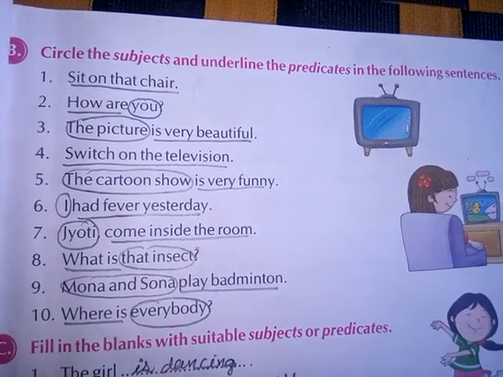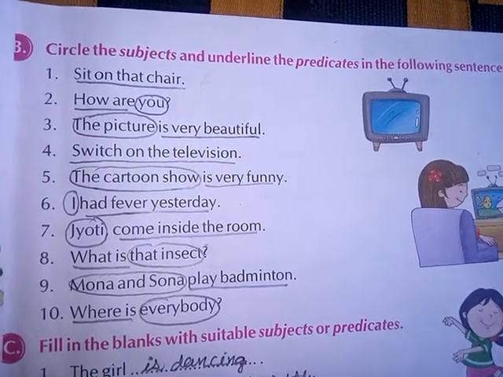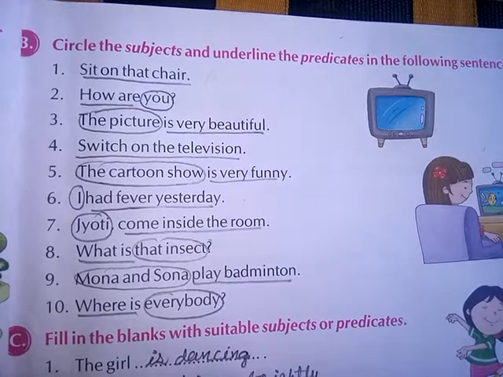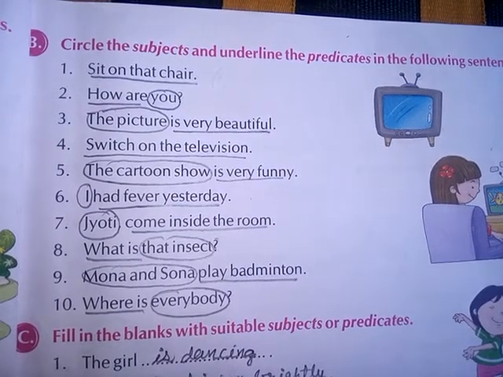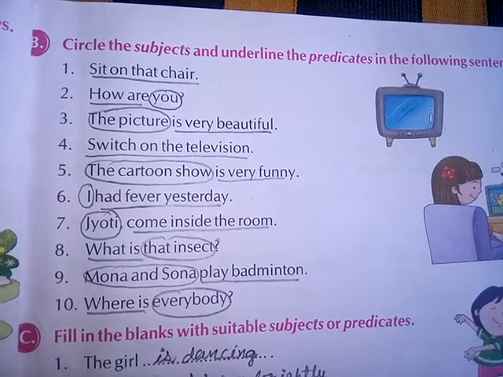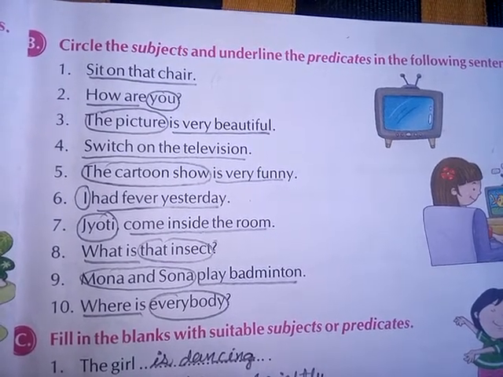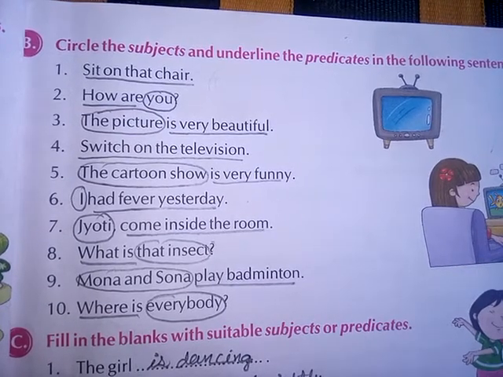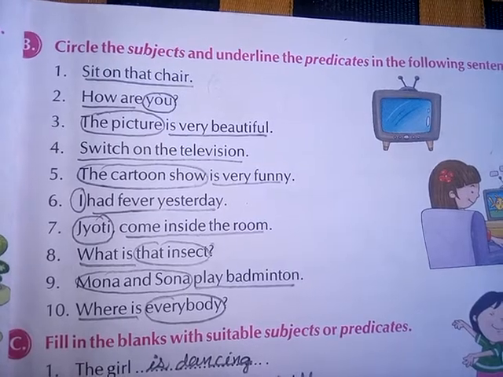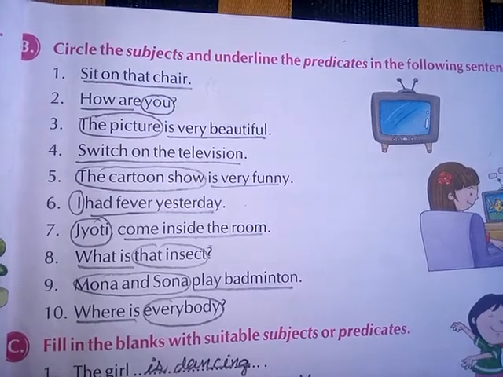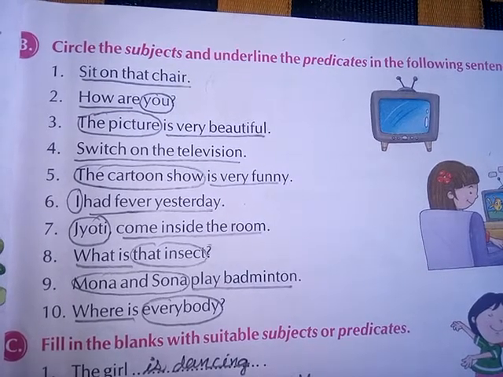Exercise number B. Circle the subjects and underline the predicates in the following sentences. First, sit on that chair. Underline. Why? Because that is the predicate. Second number, who are you? Who are, there we have to do underline, and you we have to do circle. Third number, the picture is very beautiful. Circle the picture, and there we have to do underline.